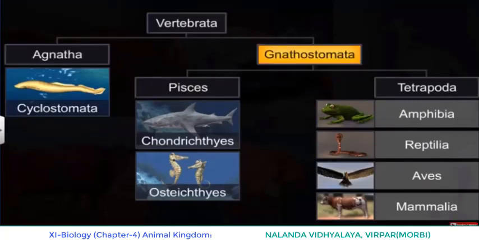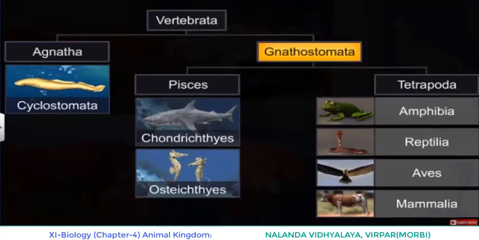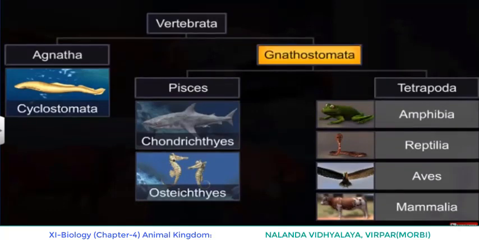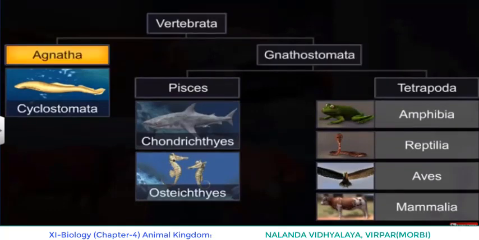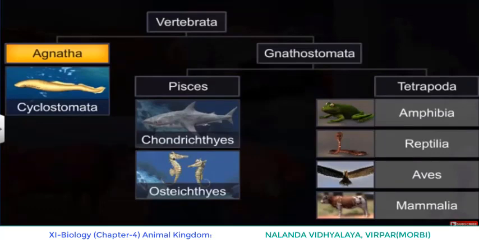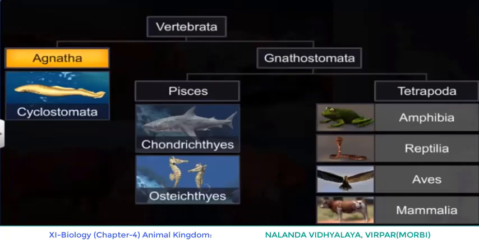Agnatha is further divided into class Cyclostomata. Gnathostomata is again divided into two superclasses, superclass Pisces and superclass Tetrapoda. Pisces bear fins, Tetrapoda bear limbs. And superclass Pisces is again divided into two classes, Chondrichthyes and Osteichthyes.